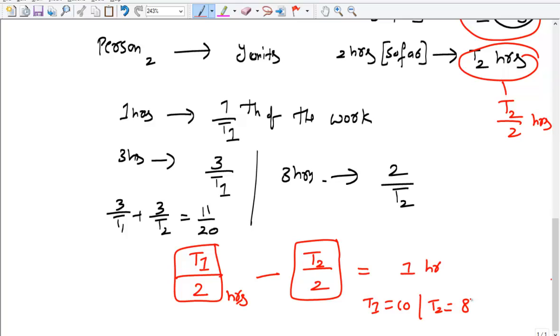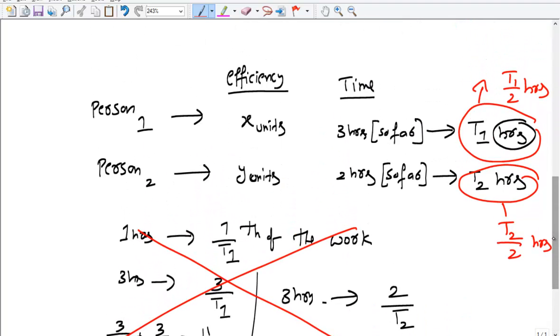Now we don't really need to write all the steps. This is unnecessary actually. What you need to understand is, in 3 hours first one finishes some percent of the work. Instead of doing all these things, you can simply say that the total time person 1 takes is T1 hours. Since he's completing 50% of the work, he must be investing 50% of his entire time. And then same is the case for T2 also. Okay.